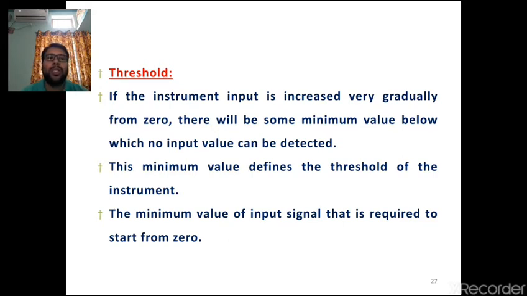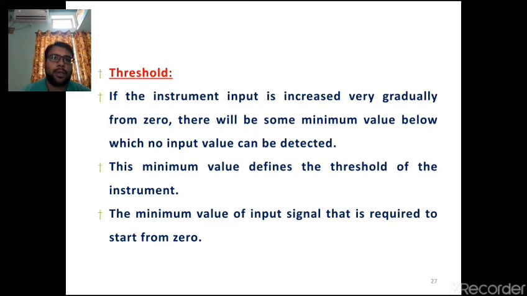It is the minimum value of input signal that is required to start from zero. That means the threshold value is the minimum value to be measured, the smallest quantity that has to be measured. It should start from zero and go up to the maximum value to be measured, and that comes into the threshold.